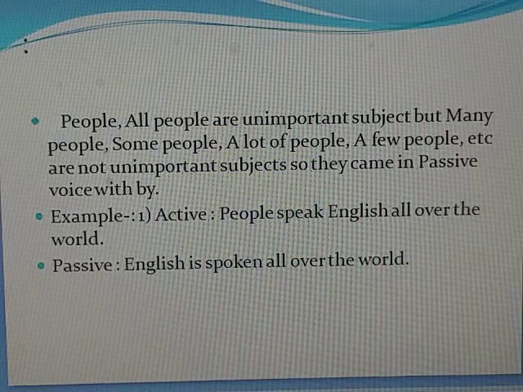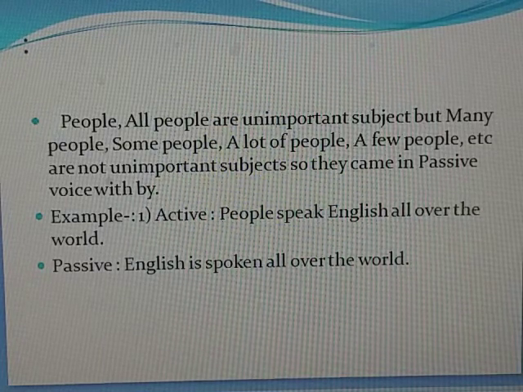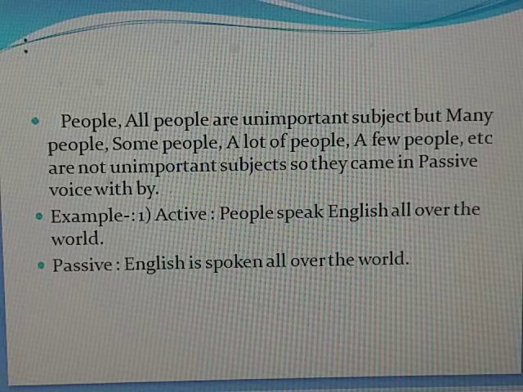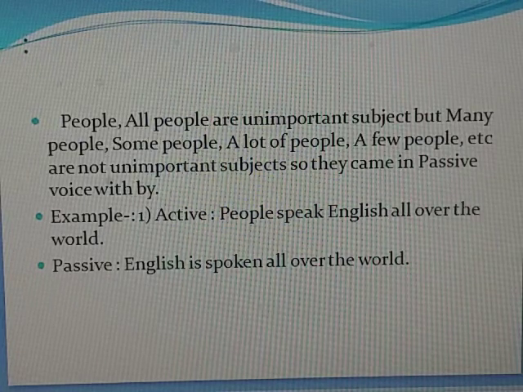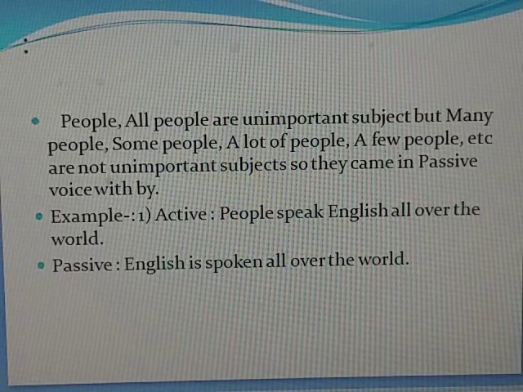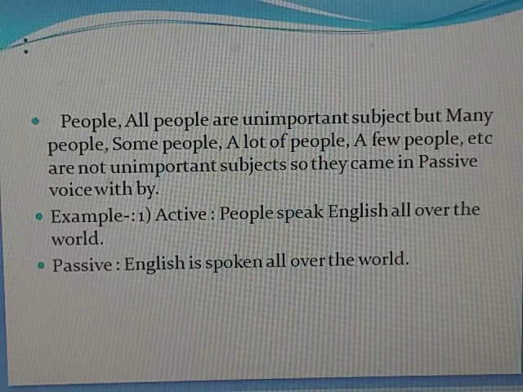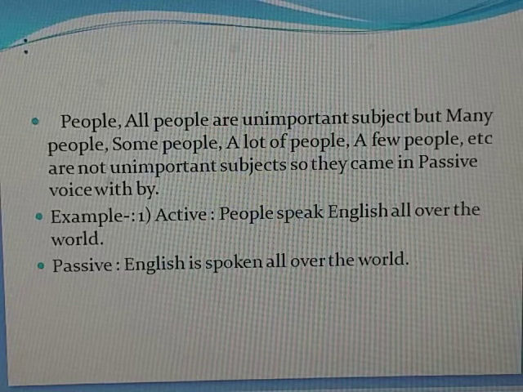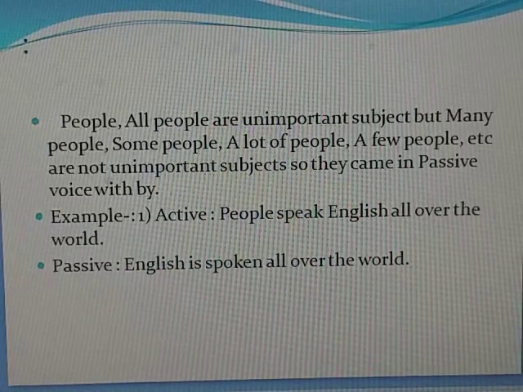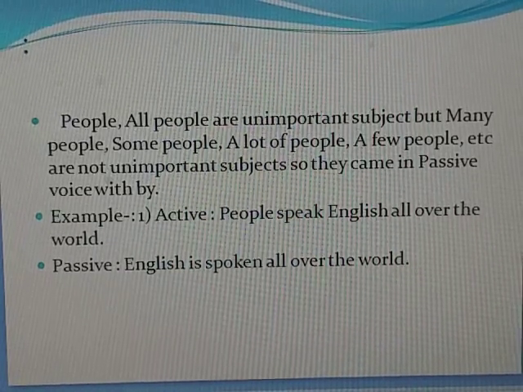In many sentences, when we are changing active to passive, we find that the subject is not that important, so we remove it. But that comes with practice, knowing which subject is important and which is not. I have given you examples here in my slide.